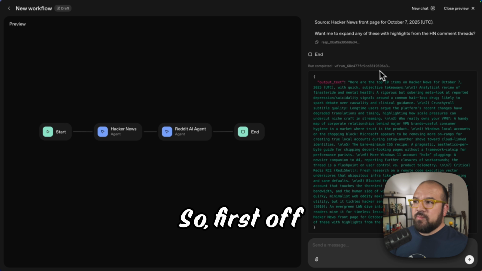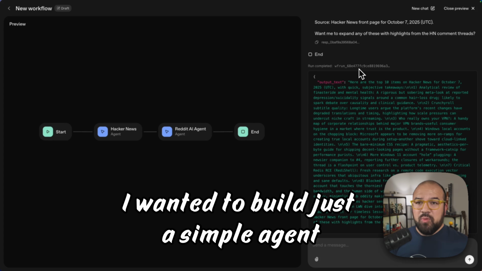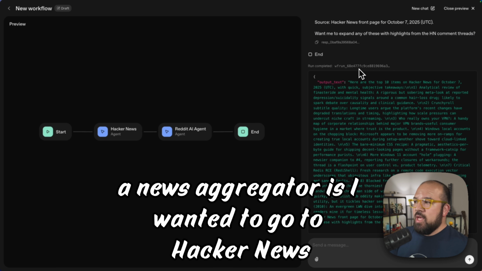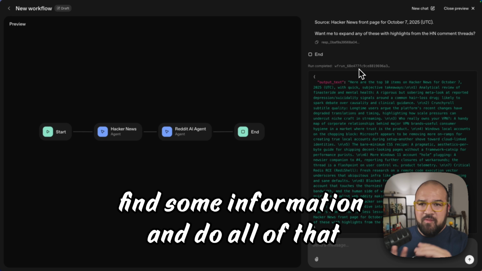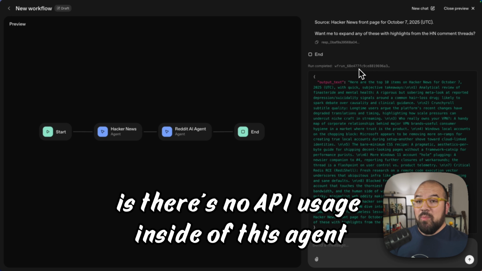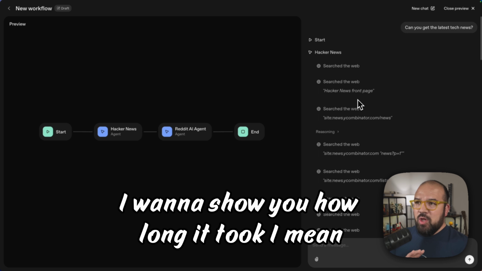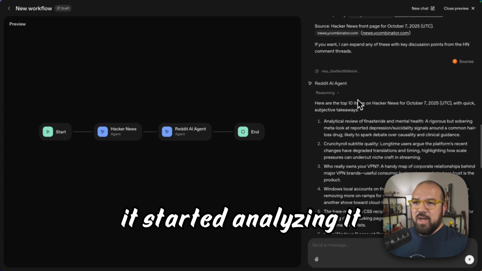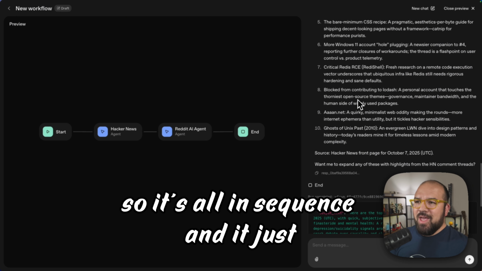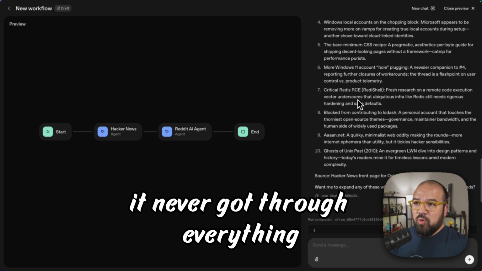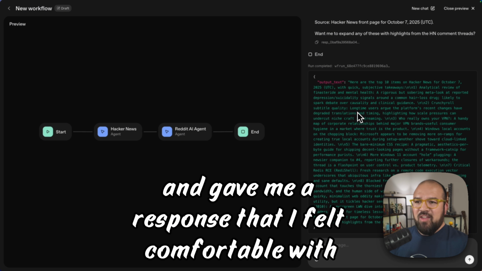So first off, I wanted to build just a simple agent, a news aggregator. I wanted to go to Hacker News, get the top 10. I wanted to go to Reddit, find some information, and do all of that. The problem is there's no API usage inside of this agent. So before I do that, I want to show you how long it took. I mean, it started analyzing it, and then it did one after another. So it's all in sequence. And it never got through everything and gave me a response that I felt comfortable with.